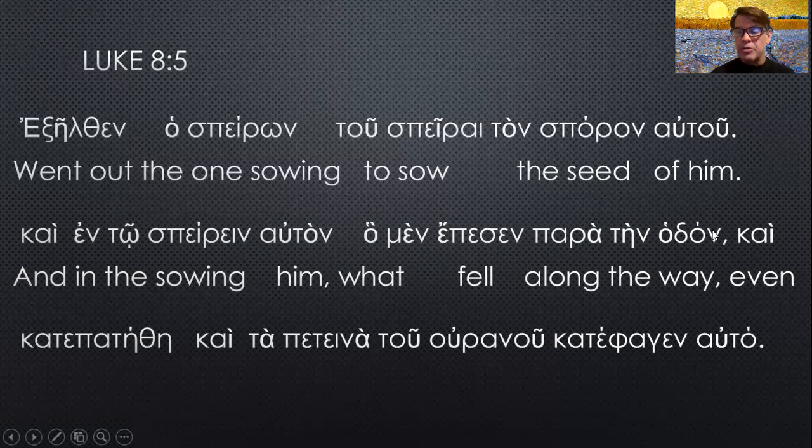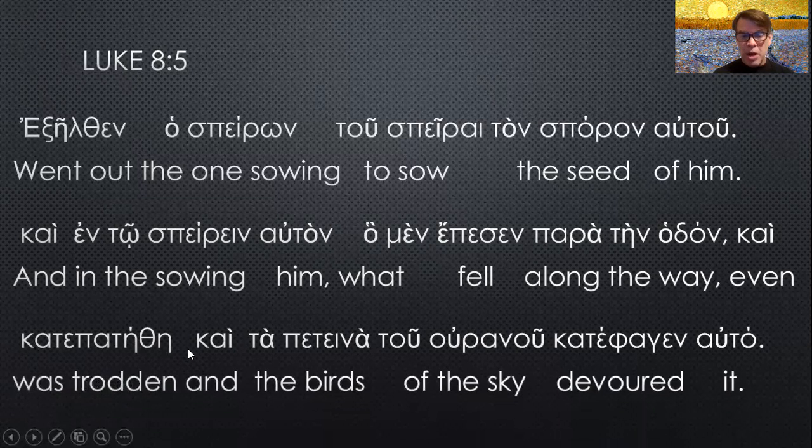What fell along the road, along the way, para tēn hodon, kai katepatēthē, was trampled on. Kai ta peteina tou ouranou katephagen auto, and the birds of the sky devoured it.